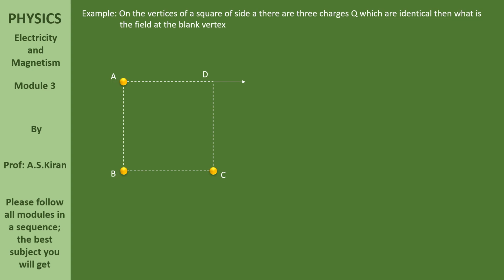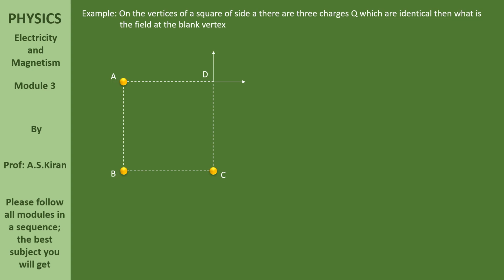Now, with respect to charge A, there is an electric field. It is away. Of course, let us assume that all three are positive charges. Anyway, in the question it is given that all three charges are identical, so very simply, we can take them as positive charges.